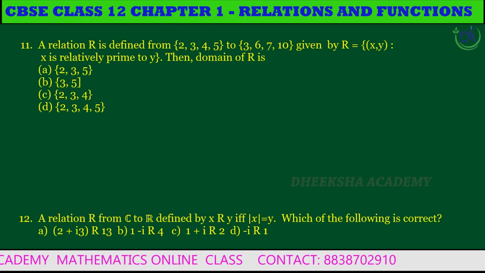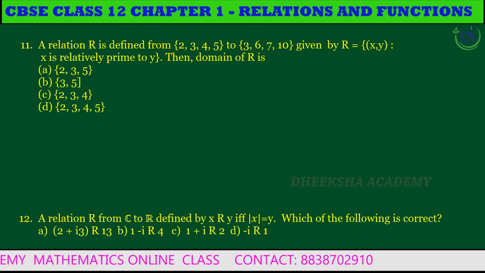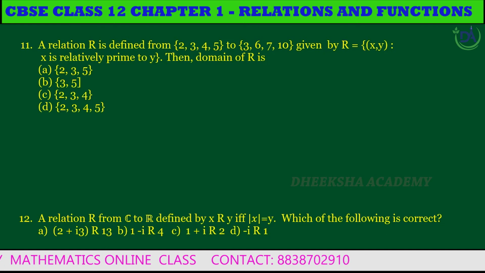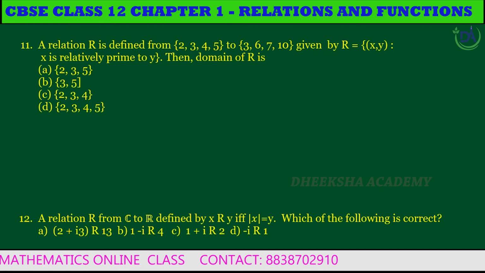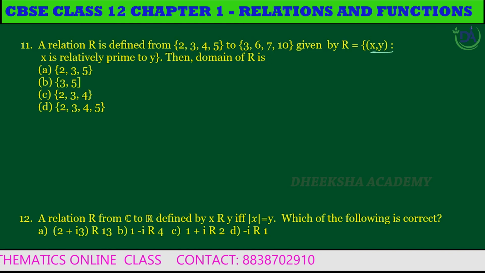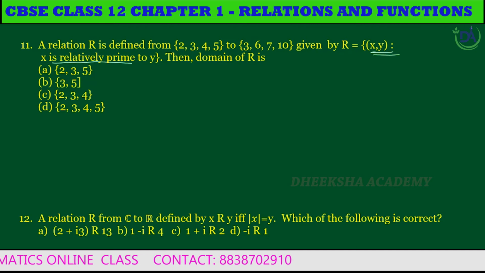See the 11th question. A relation R is defined from the set {2, 3, 4, 5} to another set {3, 6, 7, 10}, given by R equal to the set of all (x, y) such that x is relatively prime to y. Then the domain of relation R is